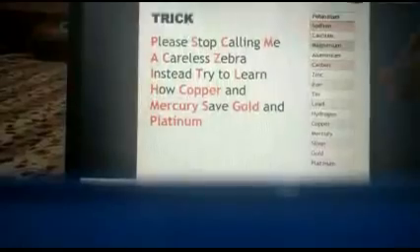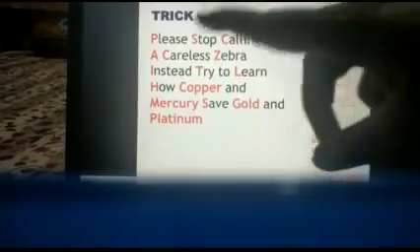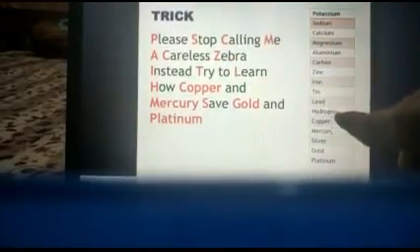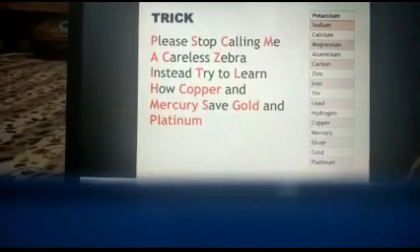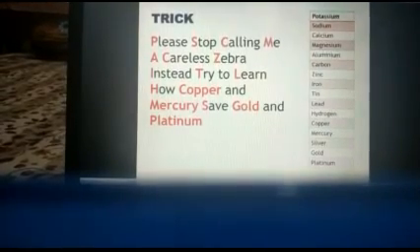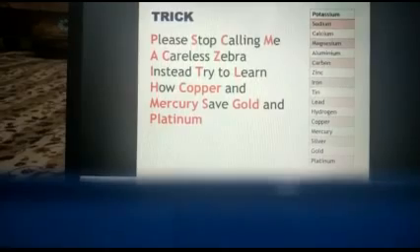Next property, that is the reactivity series. Again students, you have to learn the reactivity series, as I provide you the trick for that. See, here is the trick. Please stop calling me a careless zebra. Instead, try to learn how copper and mercury save gold and platinum.